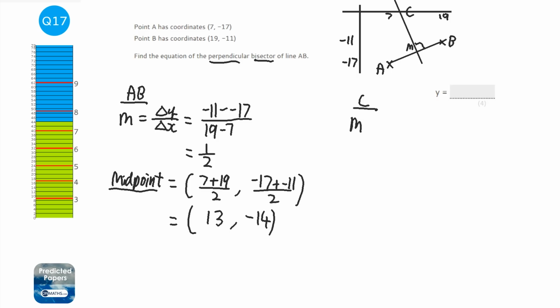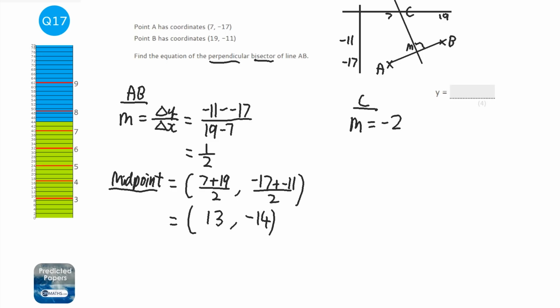So the reciprocal of half is 2, and times it by minus 1, it's going to be minus 2. A way of checking is to multiply the two gradients together: a half times minus 2 is minus 1. So we've got the gradient.